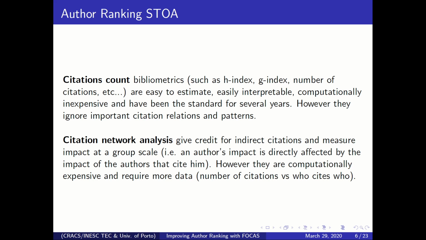The one drawback of citation network analysis algorithms is that they require a lot more computational power, and also a lot more data, because for citation counts you only need the number of citations. On the other hand, for citation network analysis you need the relation of who cites whom.